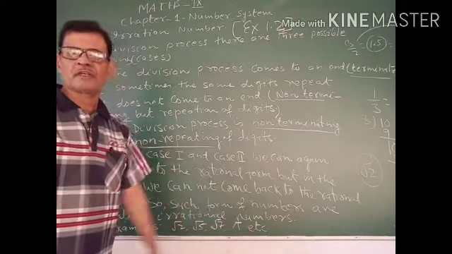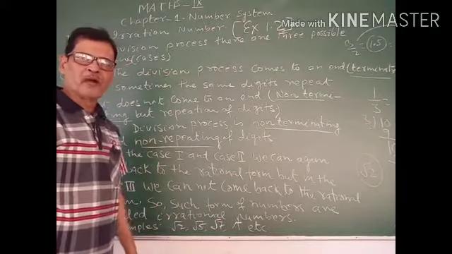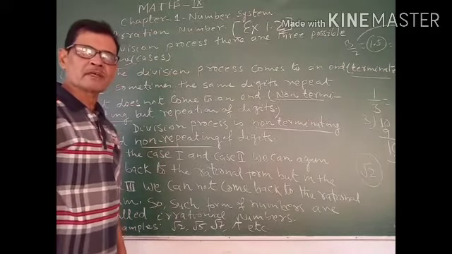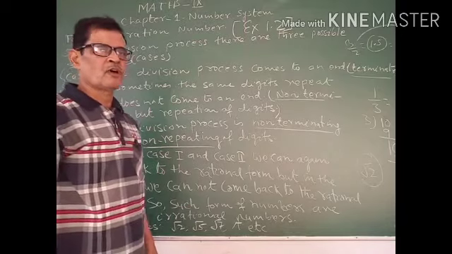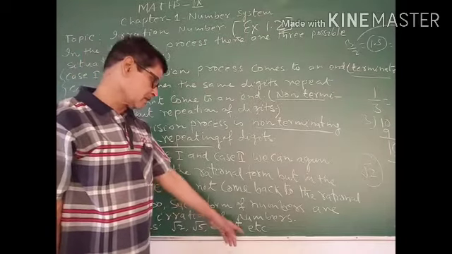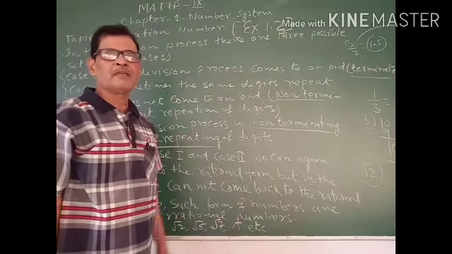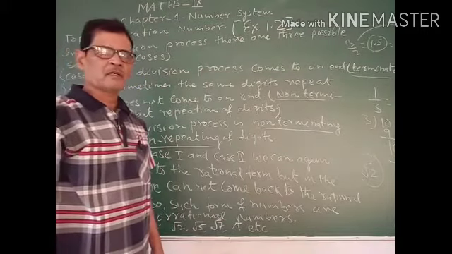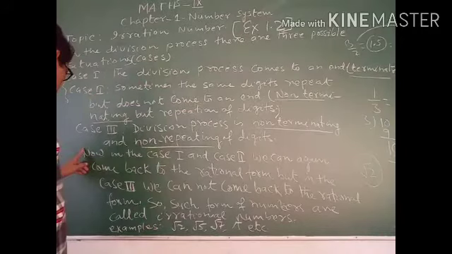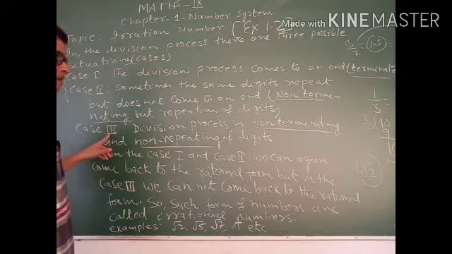Of course we use the value of pi equal to 22/7 and the approximate value 3.14, but this is not the exact value of pi. If you start to divide 22/7, you will get the situation of case third.